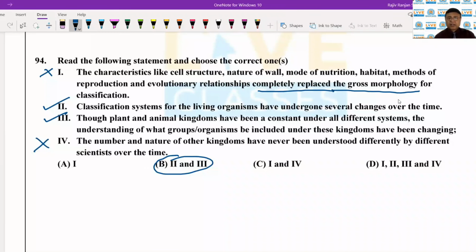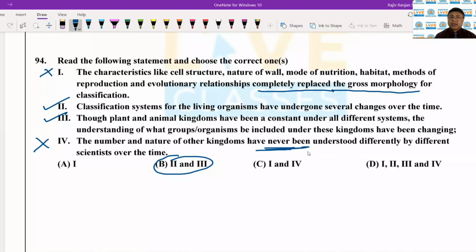Let's now just focus on the fourth statement, and here it just says the number and nature of other kingdoms have never been understood differently by different scientists over the time. So it is never here. Let's now just see this, never been understood. तो यहाँ पर क्या है कि जो नंबर है, जो नेचर है किंगडम का, तो वो डिफरेंट साइंटिस्ट जो है वो डिफरेंट टाइम में उन्होंने उसको डिफरेंटली जो वो समझा था. ठीक है. The different scientists over the time had understood the number and nature of the other kingdoms differently.